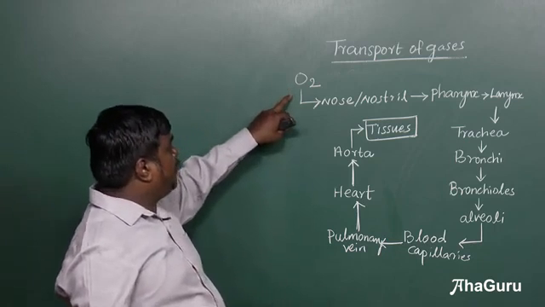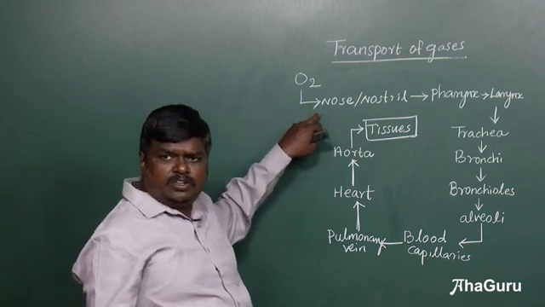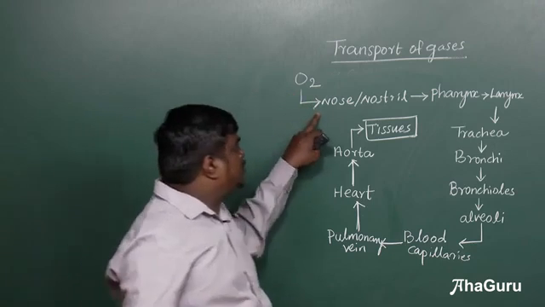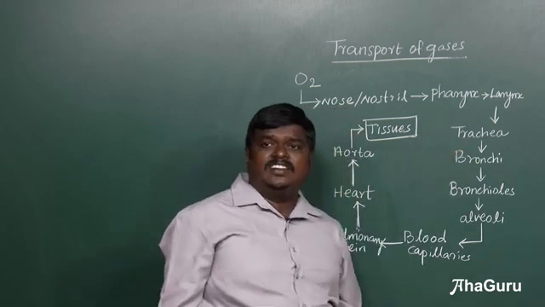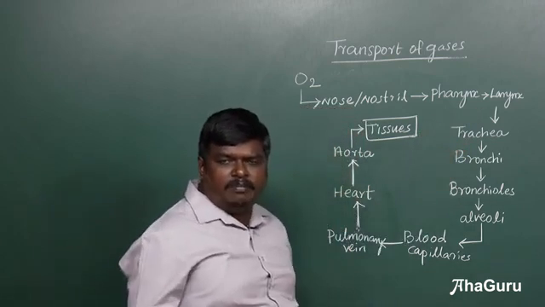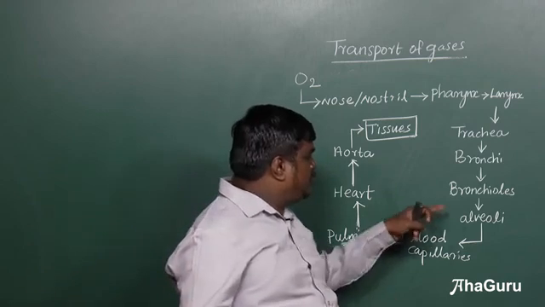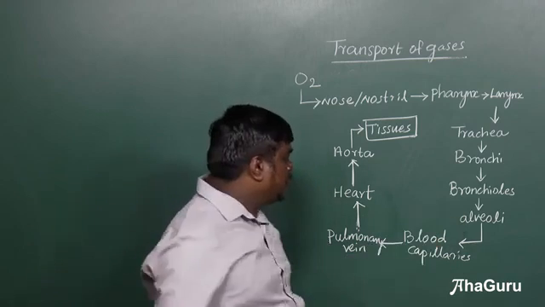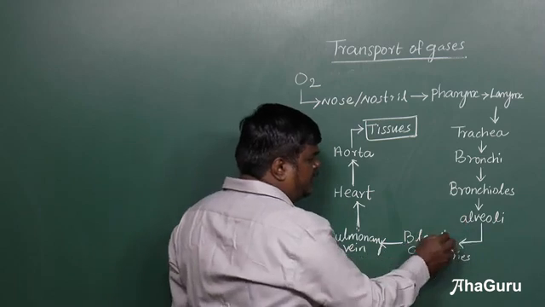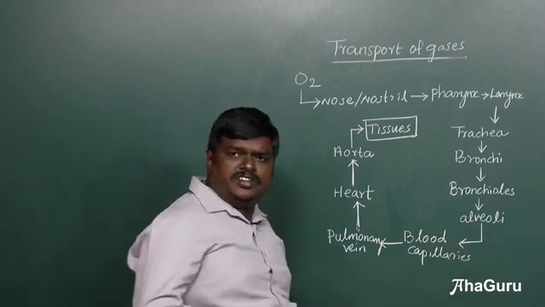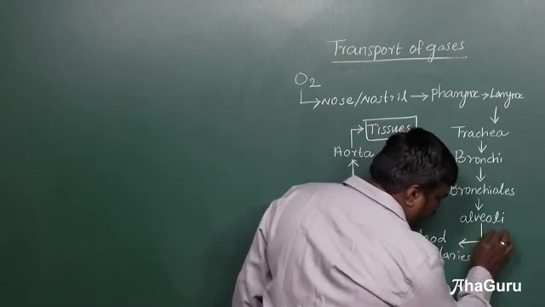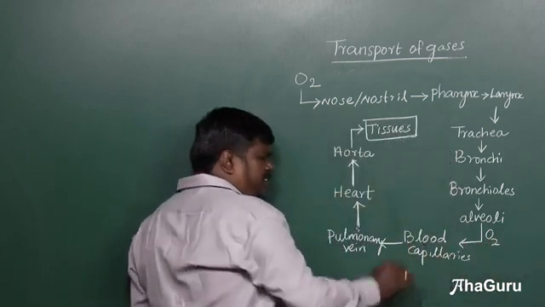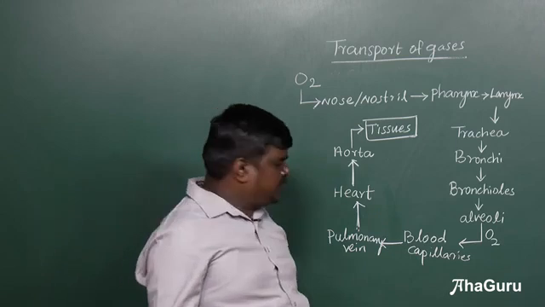The oxygen from the atmosphere enters into the nostril. From the nostril to the pharynx, pharynx to the larynx, larynx to trachea, trachea to bronchi, bronchi to bronchioles, bronchioles to alveoli. So the alveoli is the region where exactly the gaseous exchange takes place. So what will happen here? From the alveoli, the oxygen enters into the blood capillaries.